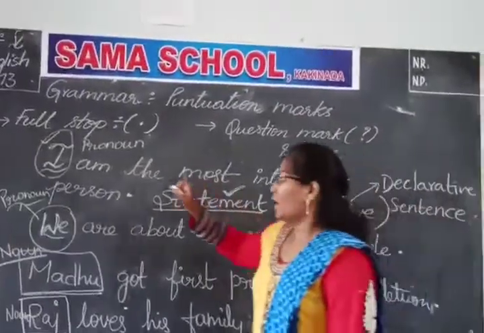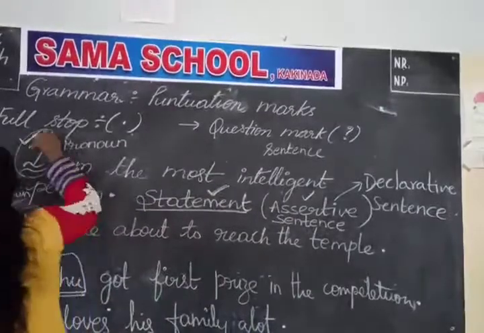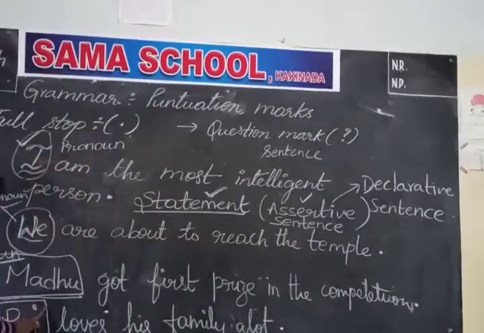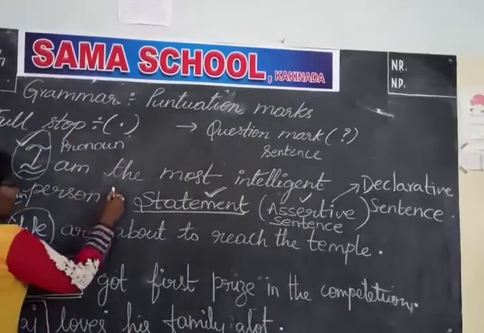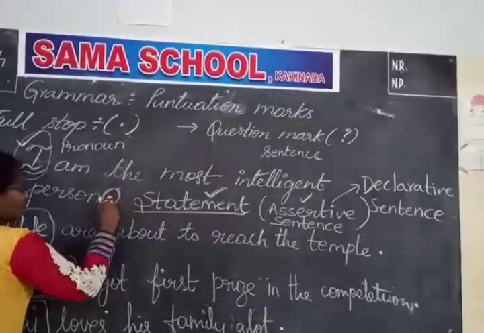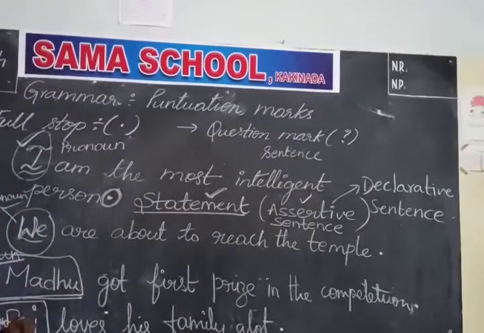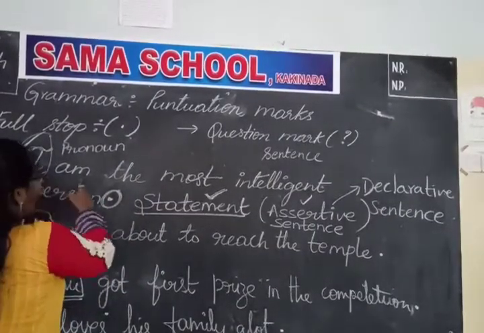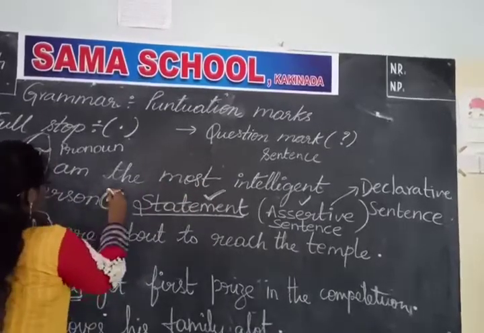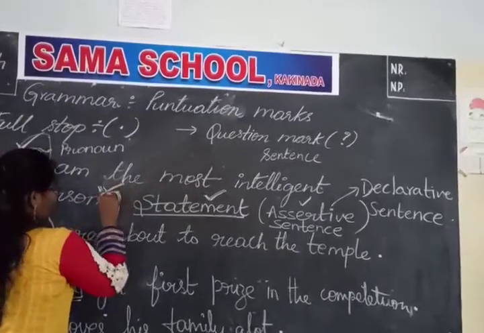This is clear? I hope so. So, when we start any sentence with a pronoun or a noun, we definitely end with a full stop. Clear? So, here, I am the most intelligent person. So, here I used a full stop.